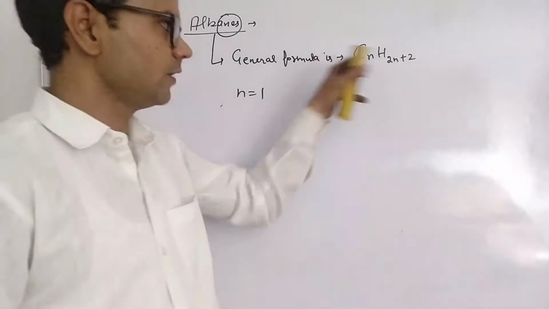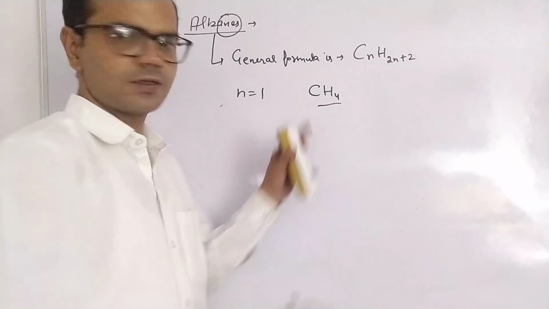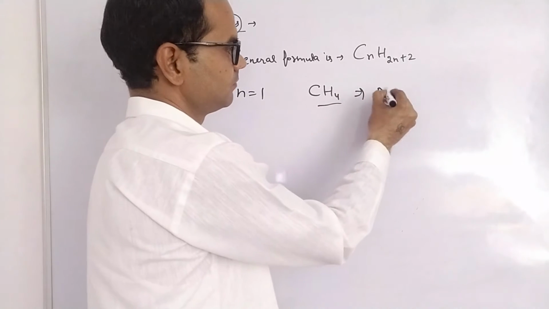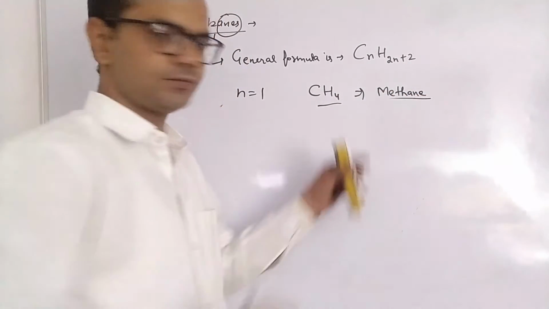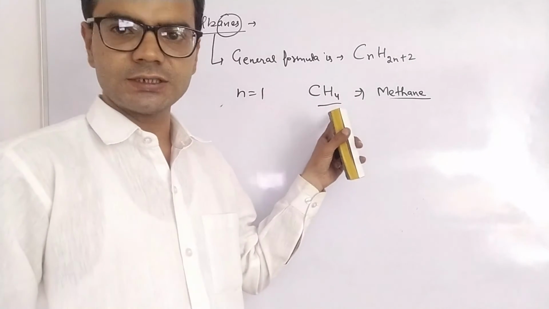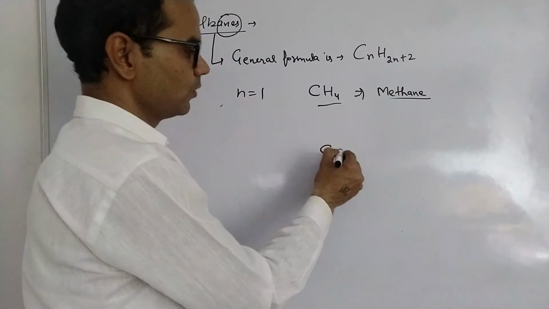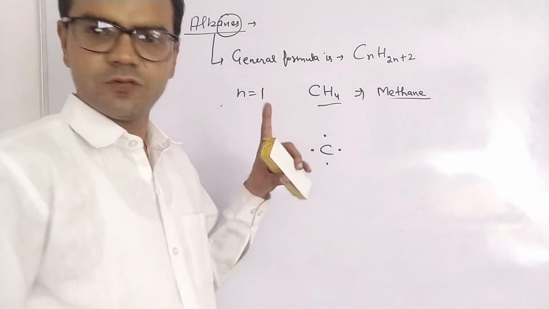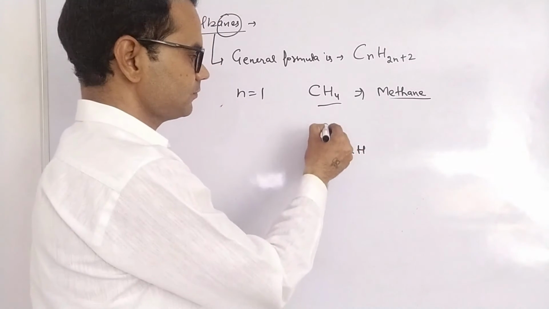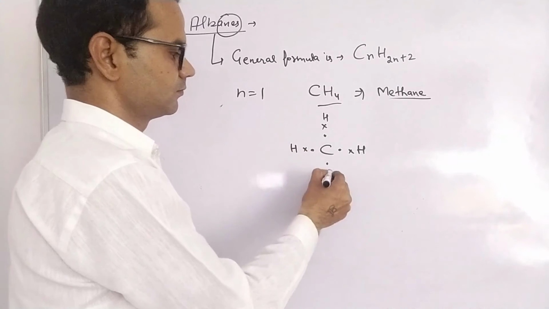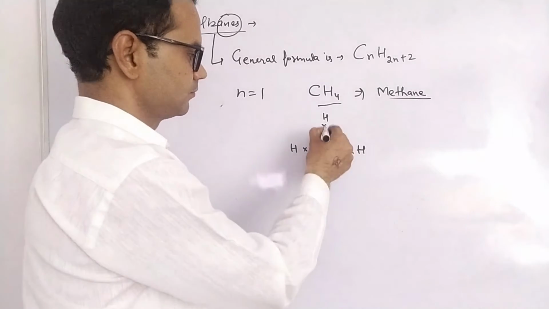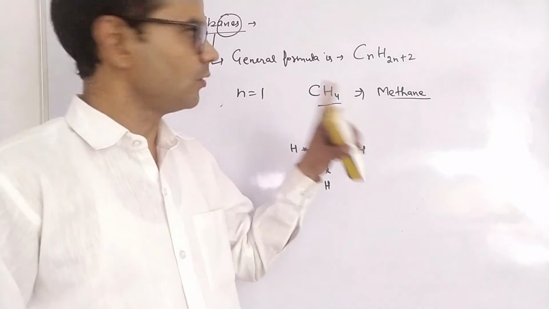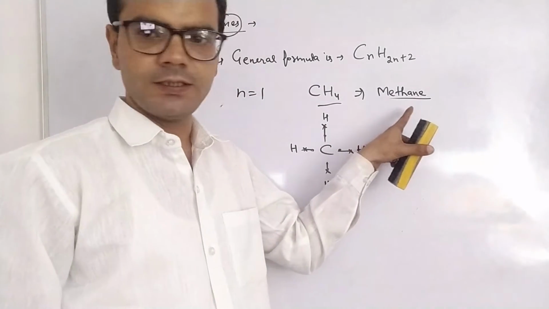If there is one carbon, then the formula will be CH4, 2n plus 2, that is 4. Now this is methane. If we draw the electronic dot structure of methane, as we know, carbon contains 4 electrons and each hydrogen contains 1 electron. This is the electronic dot structure of methane, the first member of alkane, that is methane.